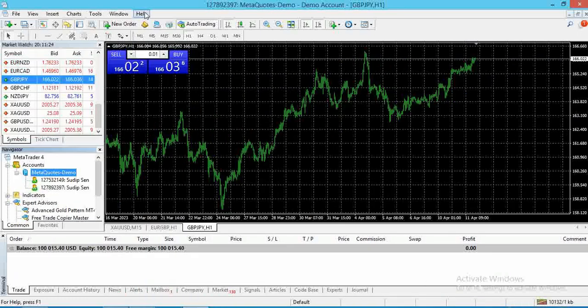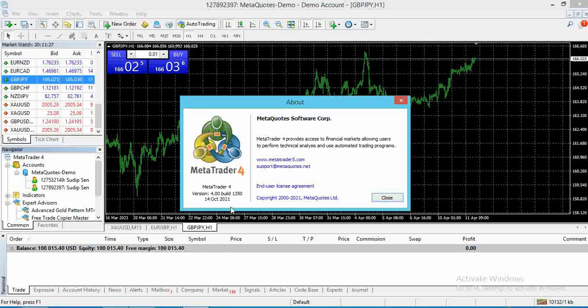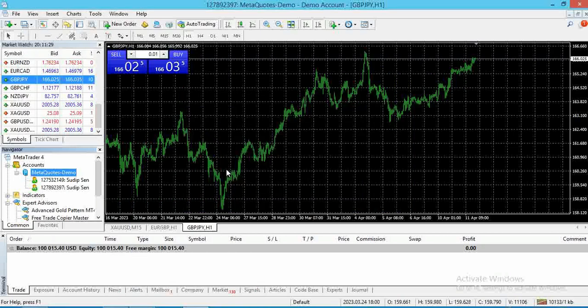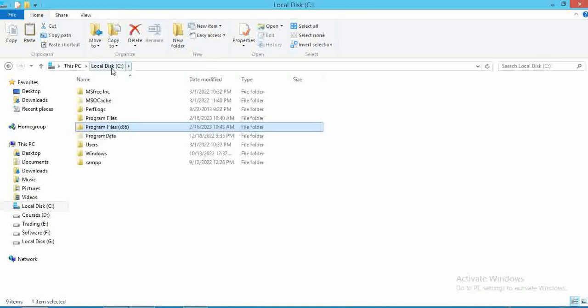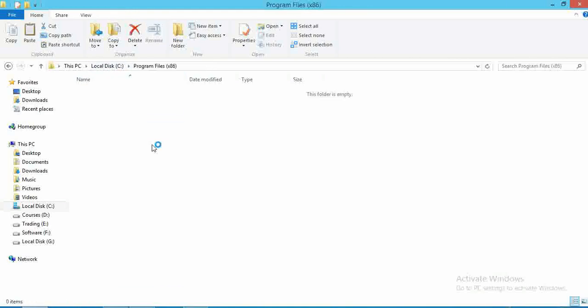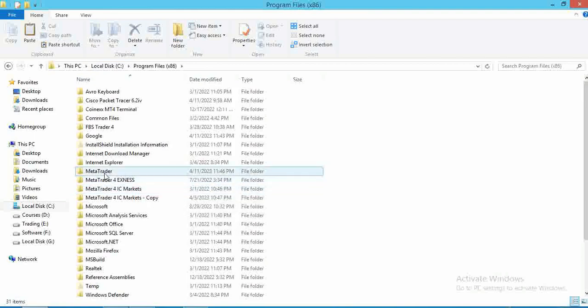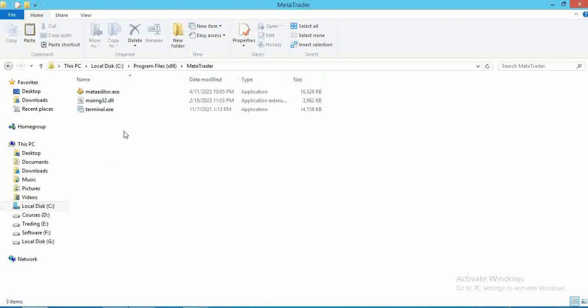Now see, this is my MetaTrader 1350. How do I set up 1350 here? Okay, you will get 1350 from me. If you ask for the 1350 version, you will get it from me. I'll send you this file. You have to go to your local disk C, then double click Program Files, create a folder called MetaTrader, just like that. Okay, double click and paste it here. Don't bother about these two files.